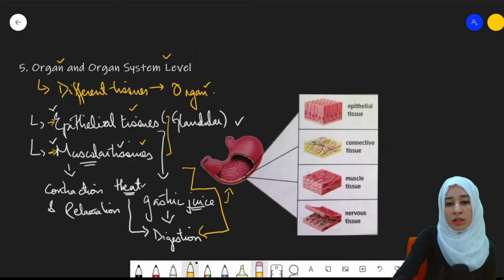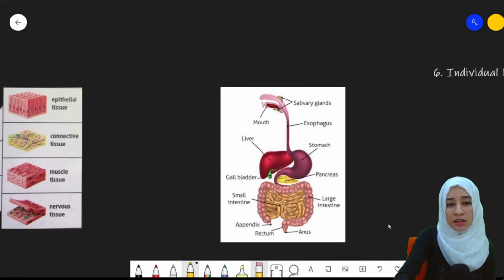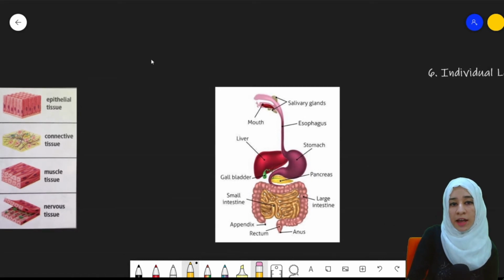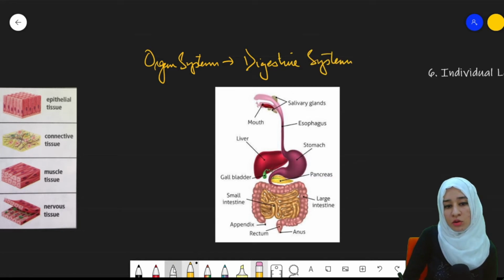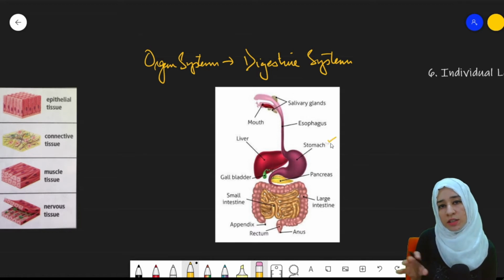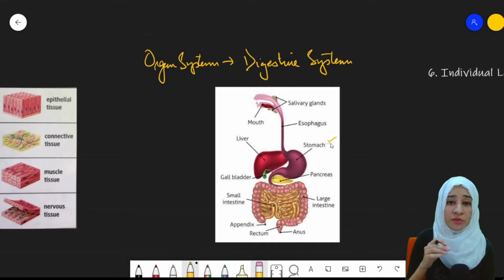Now these organs combine together to form an organ system. And the most common example of an organ system that I'll be giving today is the digestive system. Now, not just the stomach is responsible for the digestion of food. Stomach is not the only organ that is responsible for the digestion of food. There are a number of organs that are associated together and they perform the process of digestion.